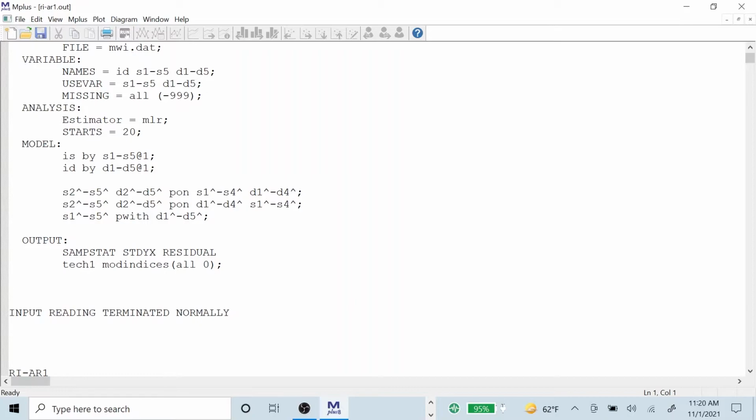In addition to the random intercept factors here, we have S and D regressed on S and D. So S on S and D on D. It's a compact way of writing the autoregression. The autoregression is for the hat variables, that is the residuals in the regression of the S and D variables on their respective random intercept. Then this second line gives the cross-lags, S on D and D on S, in a compact fashion. And then you have the pairwise width variables.